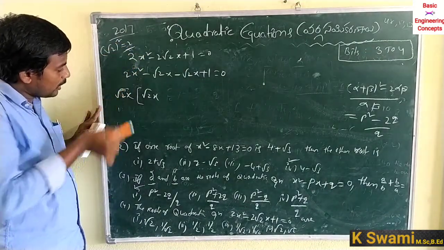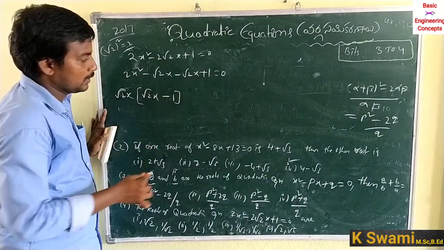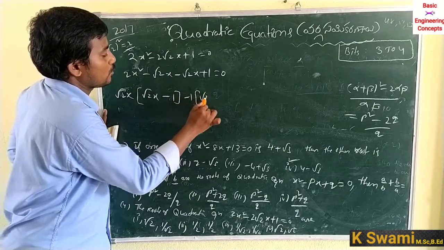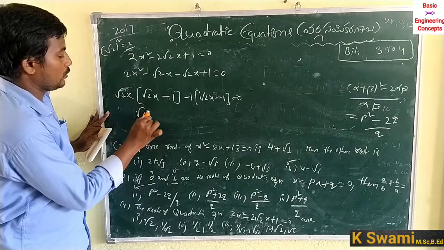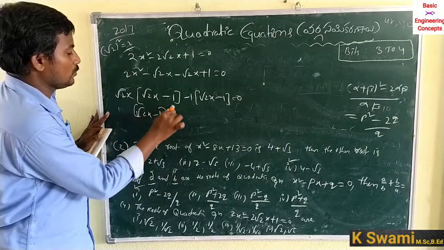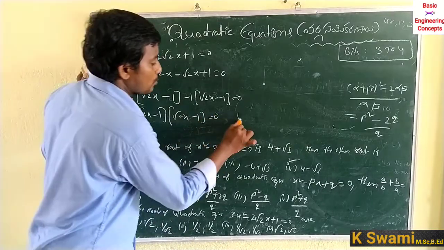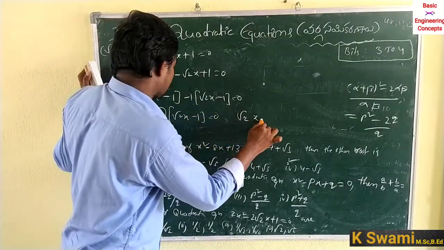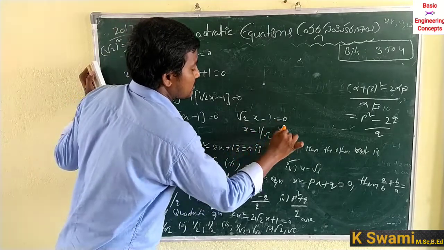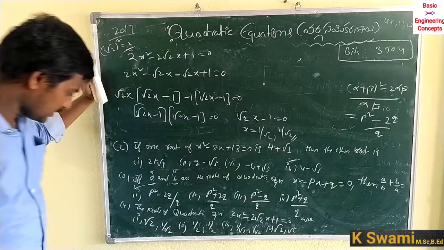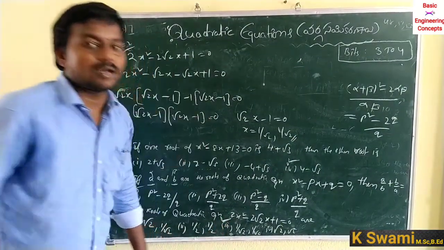So √2 common, taking √2x common leaves √2x and minus 1. Taking minus 1 common, √2x minus 1 is equal to 0. So √2x minus 1 into remaining √2x minus 1 is equal to 0. So √2 into x minus 1 is equal to 0. x is equal to 1 by √2, x is equal to 1 by √2. The correct option is x is equal to 1 by √2, 1 by √2. Third option is the correct option.